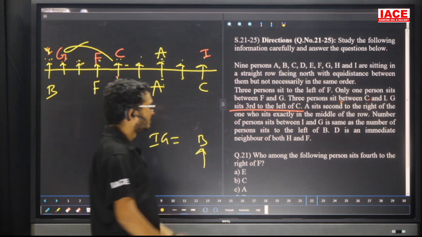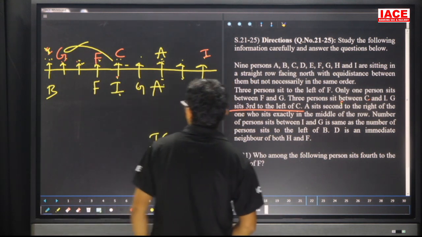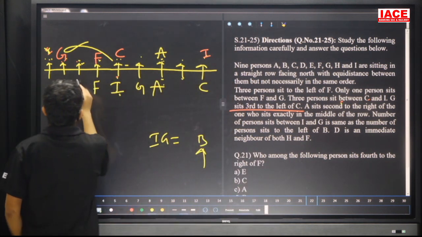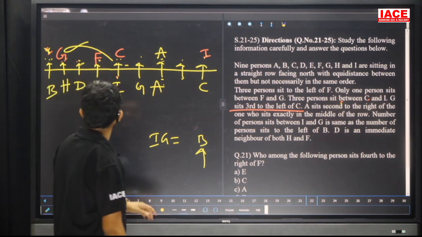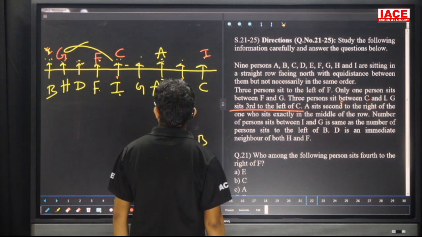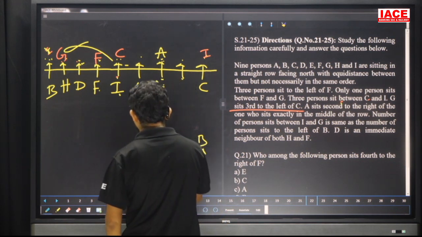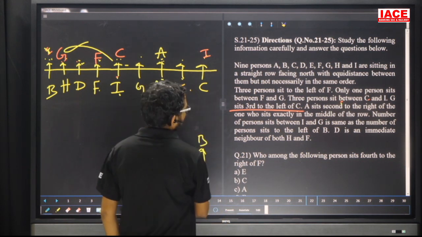Next one. D is immediate neighbor of H and F. D is immediate neighbor of F and immediate neighbor of H. Yes. Now what is remaining? A comes to that, remaining B. Next C. What is D's remaining? Here. E remaining is what? Here, E. Yes. Take your questions.